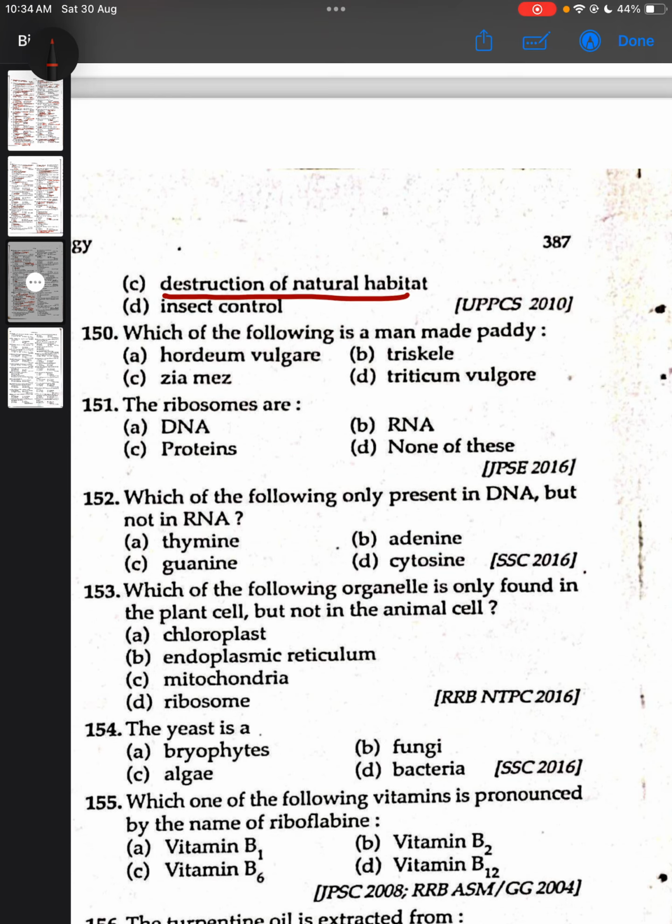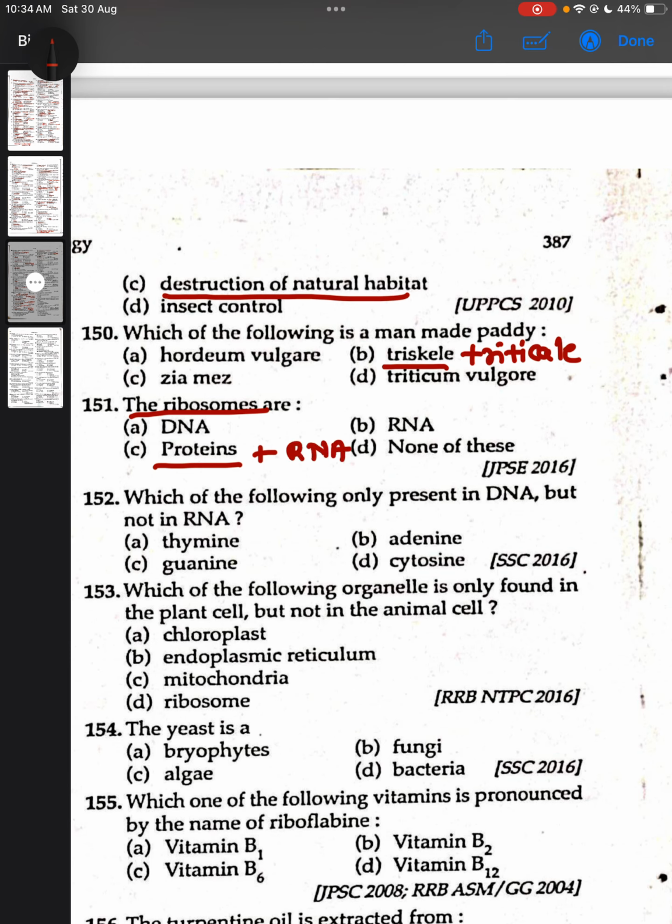Destruction of natural habitat. Which of the following is a man-made cereal? Triticale. The spelling is wrong, it will be Triticale. The ribosome are protein, and the most appropriate answer will be protein plus RNA.